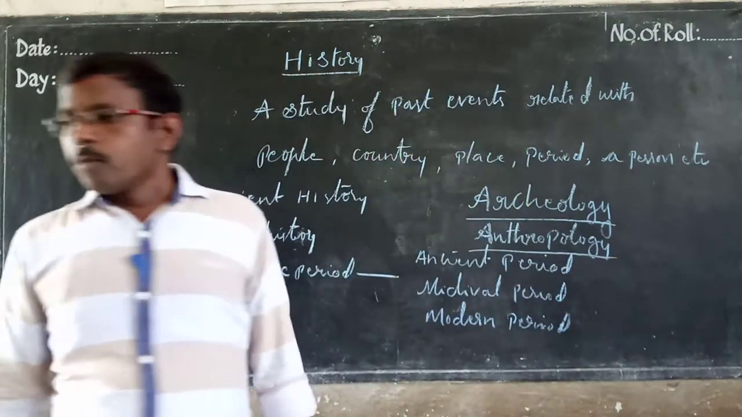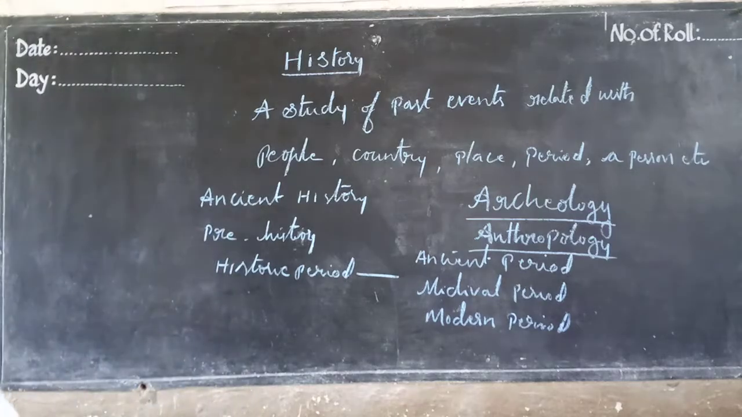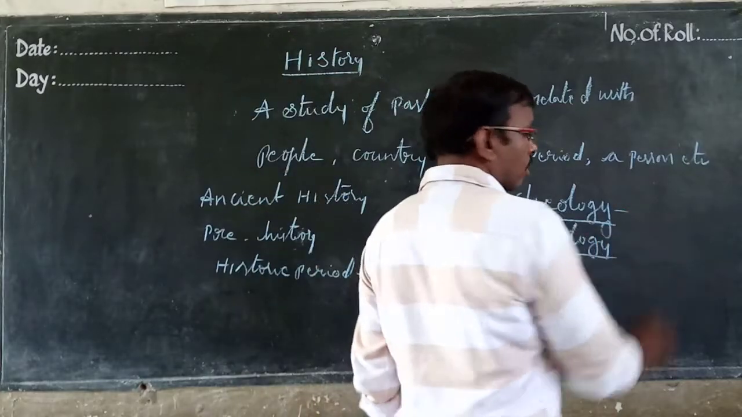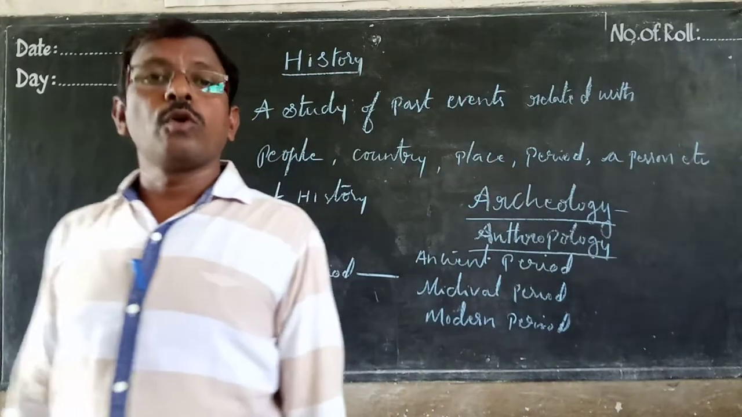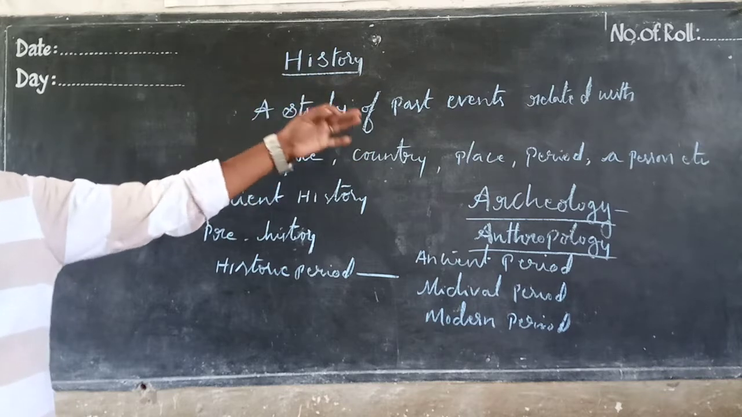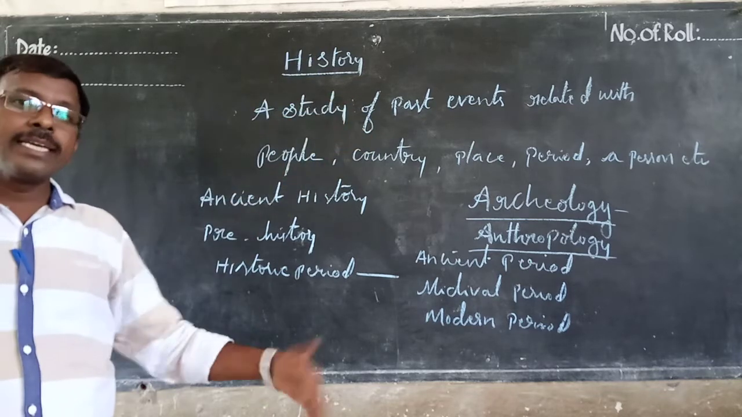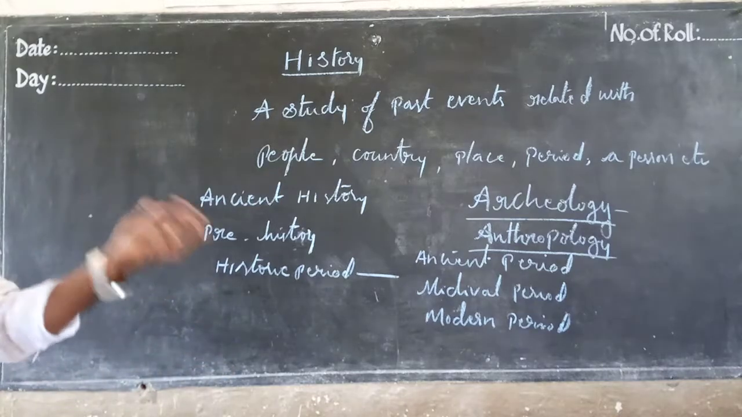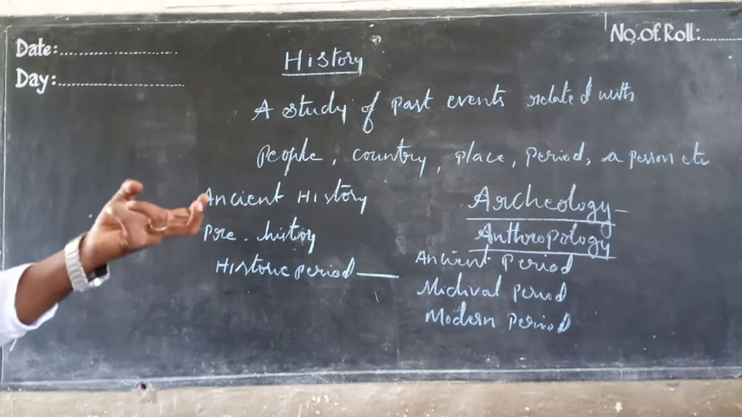Anthropology. So first, archaeology. Who has done this archaeology? Archaeology was done by John Marshall. Five thousand years ago, he started this archaeology, digging the earth to know the things and to know the period of time.